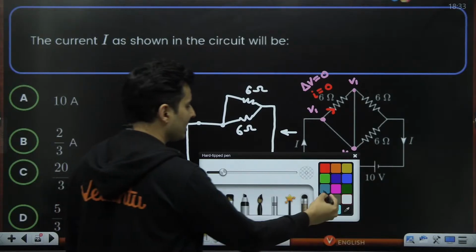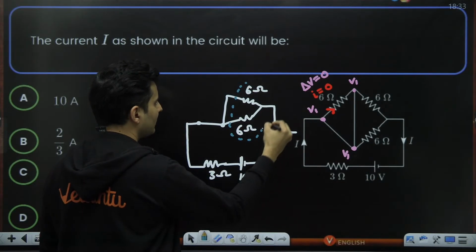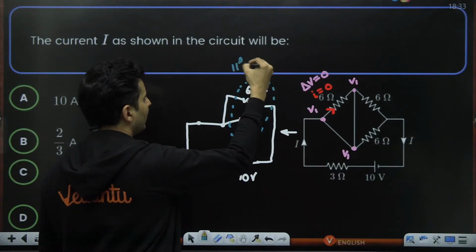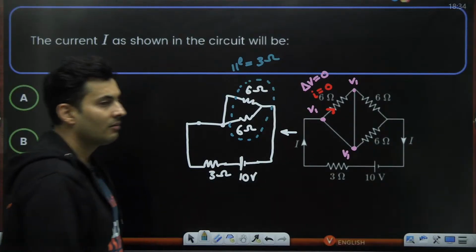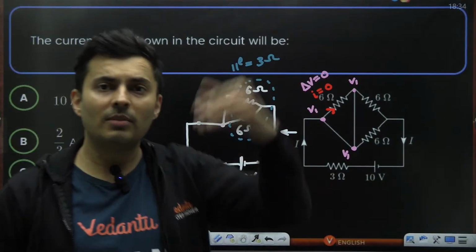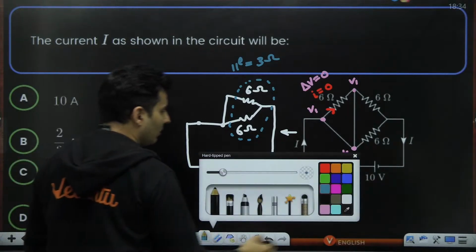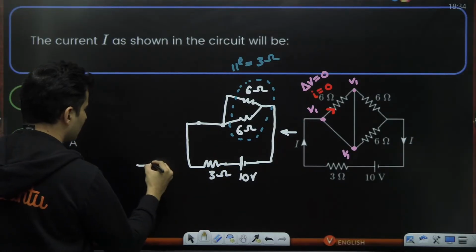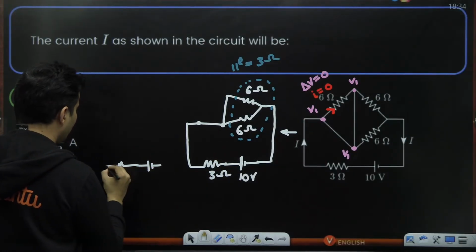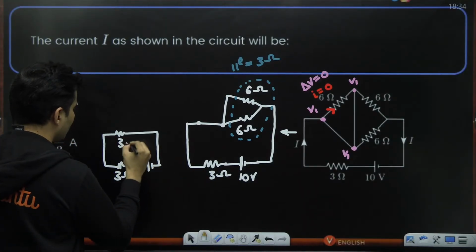Now what are these two 6 ohms in? They are in parallel. So if I combine both these resistors which are in parallel, their combination will become 3 ohm. 6 and 6 will not become 12. They are in parallel. So it will become half, which is 3 ohm. Now this 3 ohm and this 3 ohm, they are obviously in series. Can you see that? So this battery now is connected to this 3 ohms and this 3 ohms.